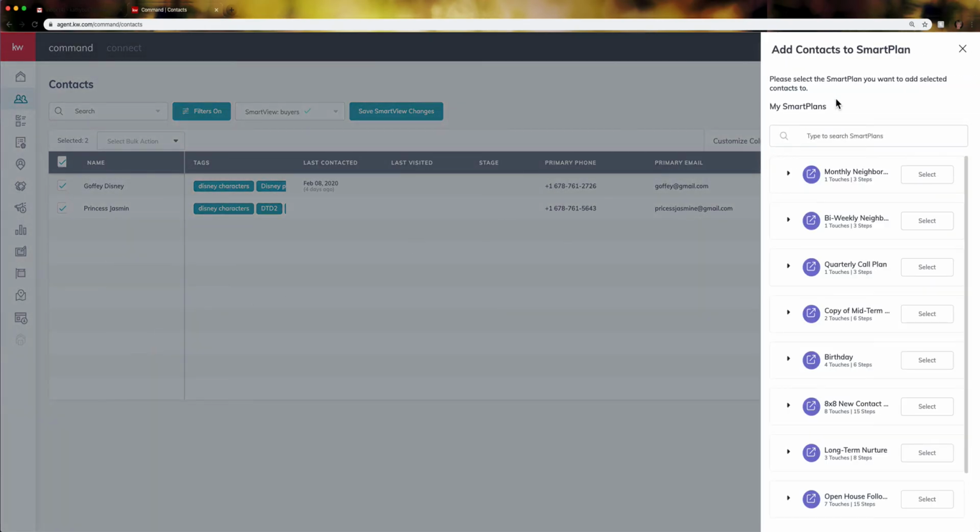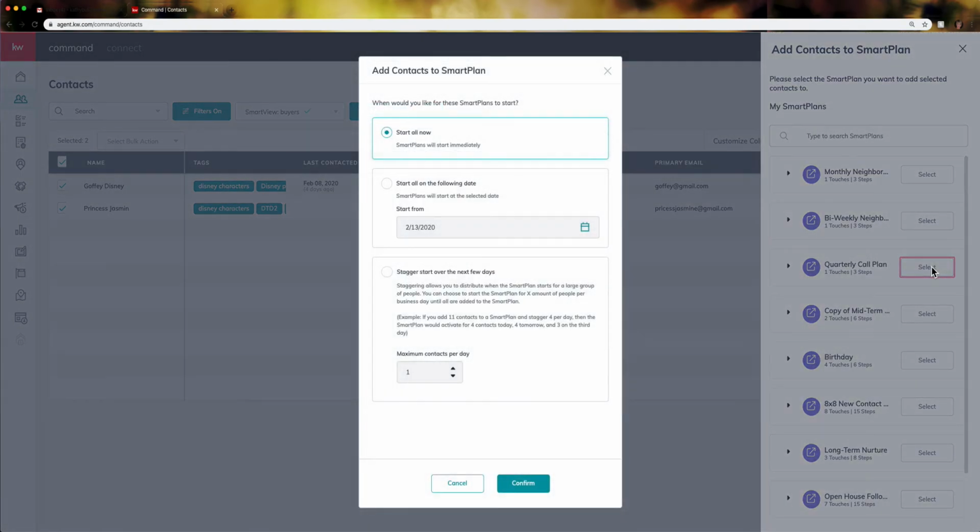Let's go ahead and add these people. We're going to select this one. Again, it's asking me, do you want to start it today? Do you want to start it on a different date? Or do you want to stagger the start date over the next few days? This is really good if you are intending to do several at a time. You can say add 5 people to the plan at one time, or you can say add this one, and they're going to literally stagger them over the days. That could be really helpful if you are adding numerous people to a Smart Plan.